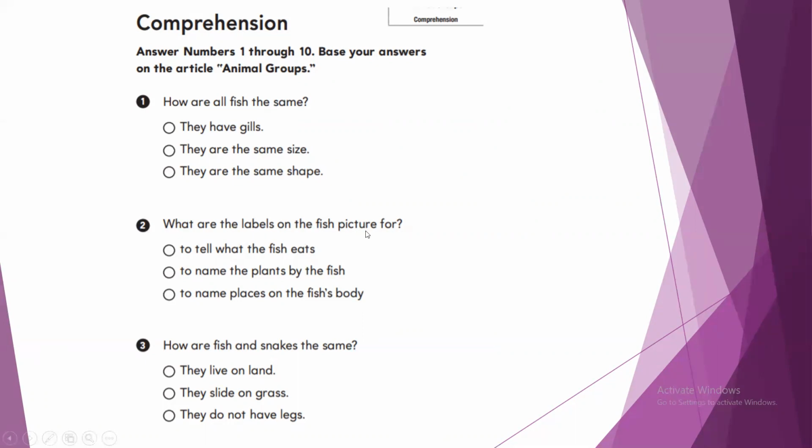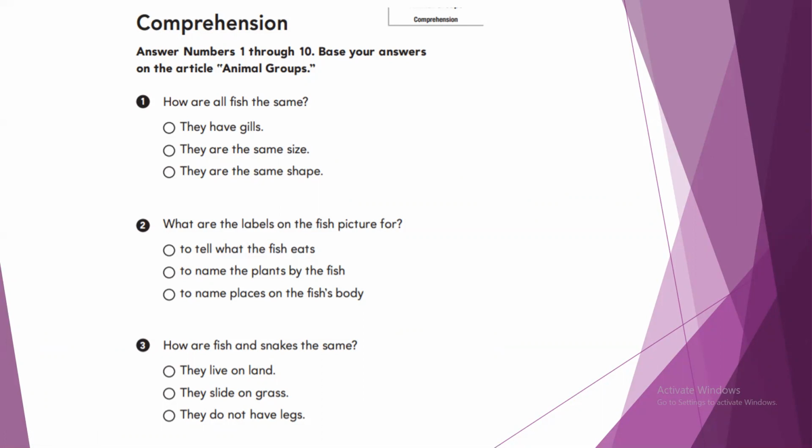Labels, I told you, are like eyes, tail, gills. To tell what the fish eats, or to name the plants by the fish, or to name places or parts on the fish body.